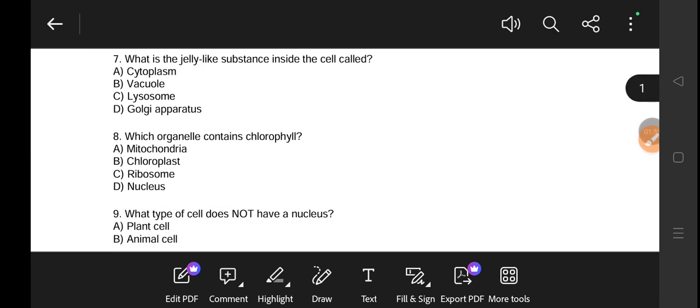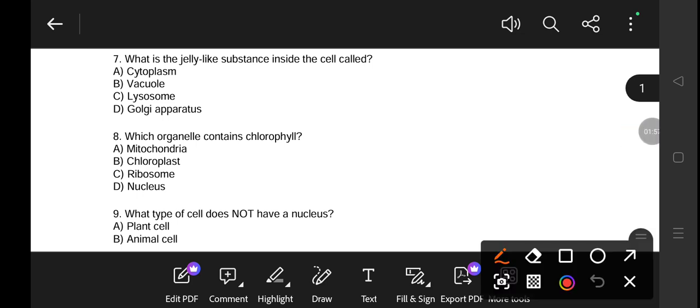Which organelle contains chlorophyll? Chlorophyll is in the chloroplast. So the organelle that contains chlorophyll is the chloroplast.